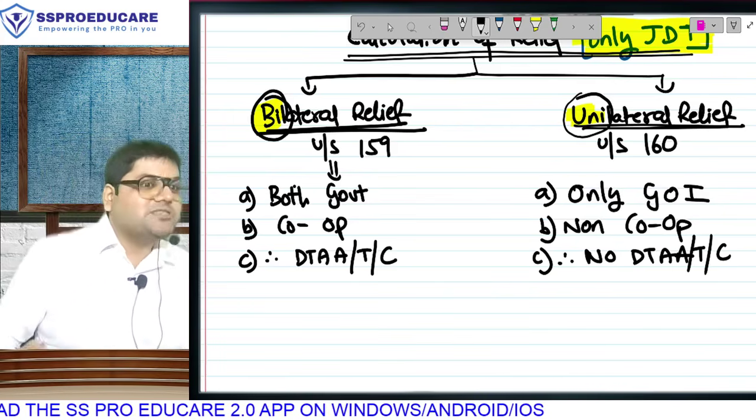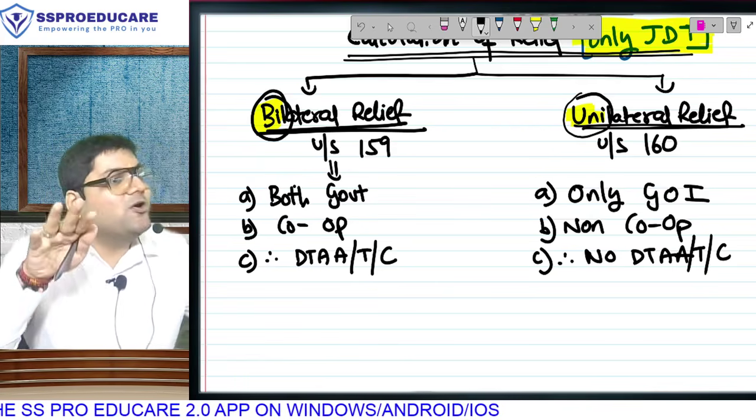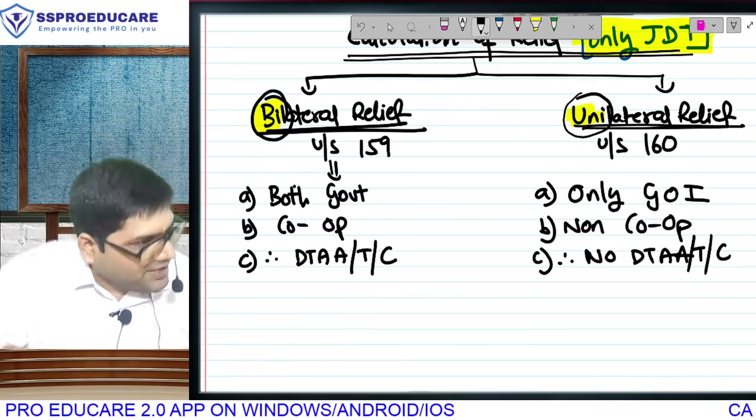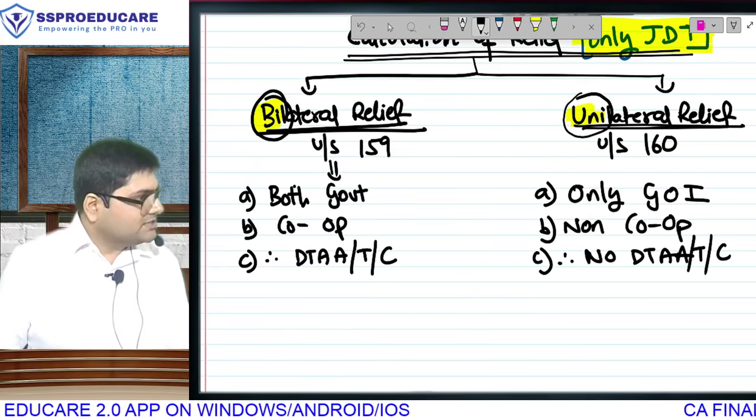See, whether I get relief from 70 or whether I get relief from 30, my overall liability is coming down, no? And that is called granting relief, double taxation relief.